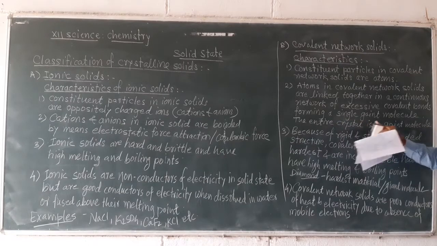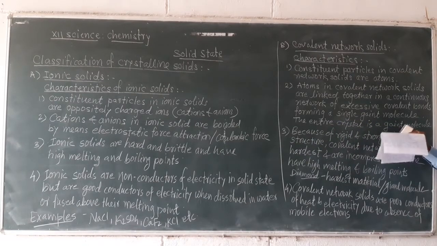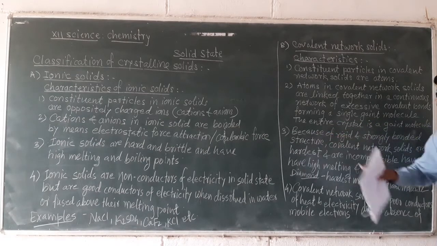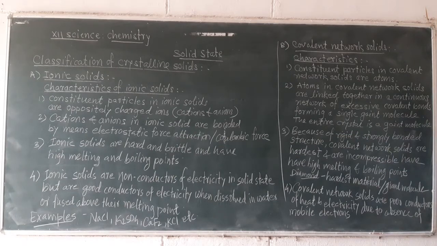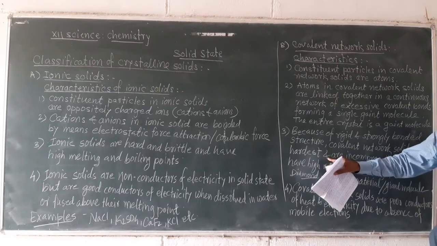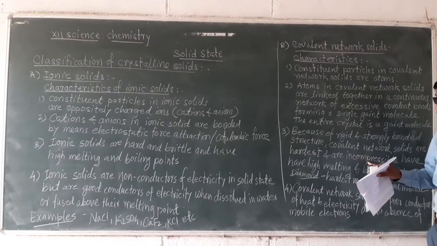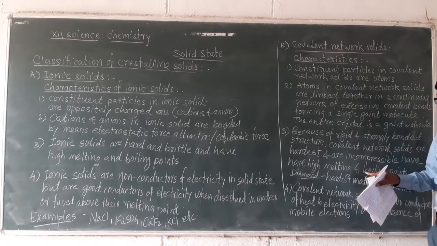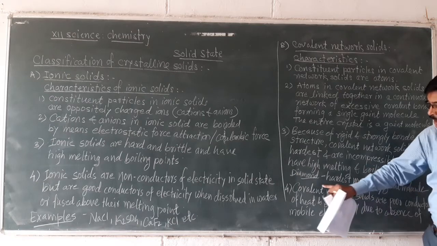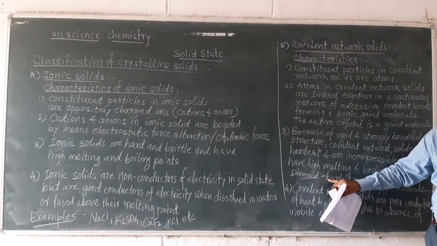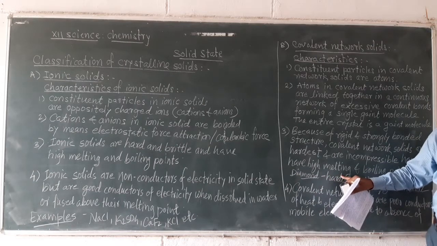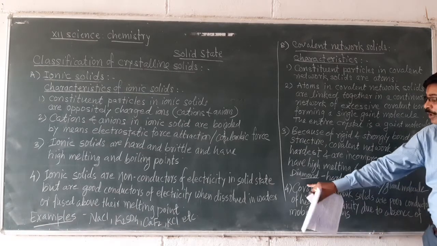The entire crystal is nothing but a giant molecule. Because of rigid and strongly bonded structure, covalent network solids are hardest and incompressible under pressure. They have high melting and boiling points. Diamond is the hardest material present in the form of a giant molecule.